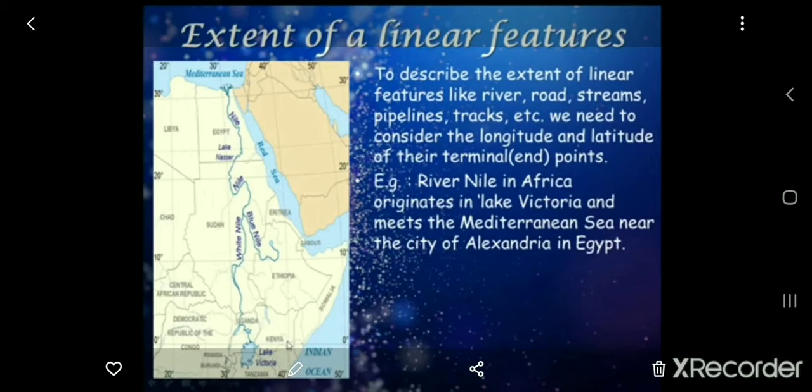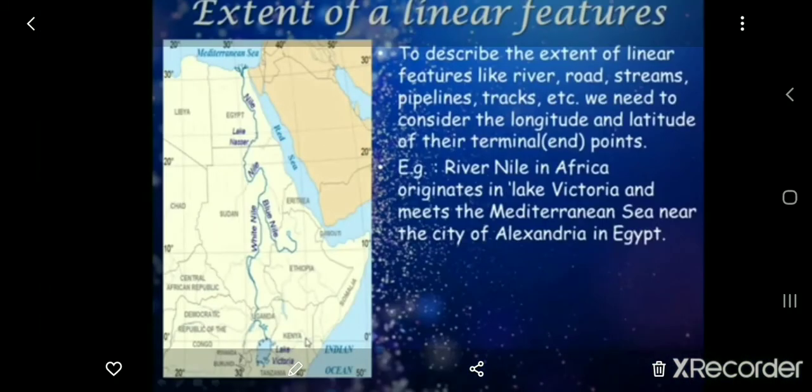You can see the river Nile here. It starts from Lake Victoria and meets the Mediterranean Sea near the city of Alexandria in Egypt.